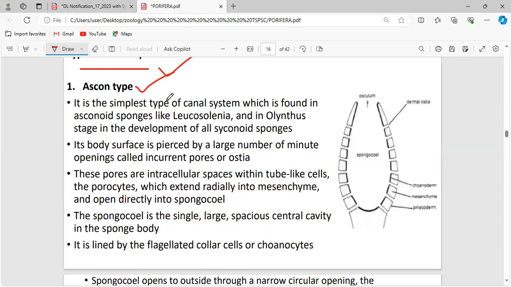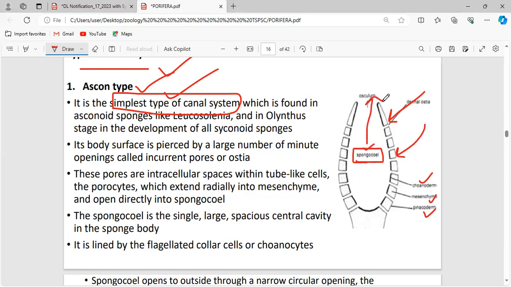Types of canal system. The first type is the ascon type. This is the simplest type of canal system. The water will enter through the ostia. There is the choanoderm, the inner layer, the pinacoderm, the outer layer, and the mesenchyme, the middle layer. The middle layer has amoebocytic cells, and the central body cavity is called the spongocoel. After the water enters via the ostia and reaches the spongocoel, it is excreted out through the osculum. The simplest type of canal system is the ascon type, and